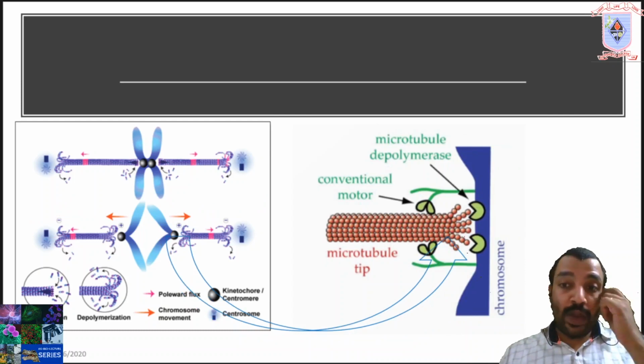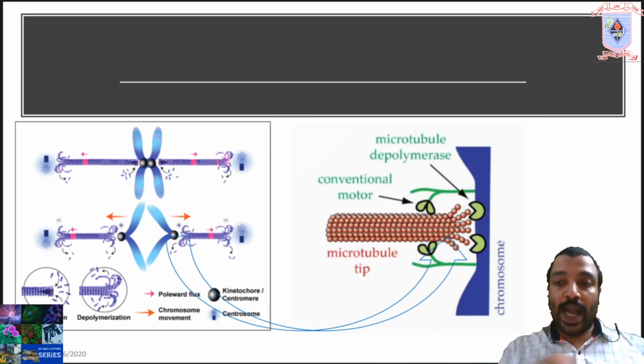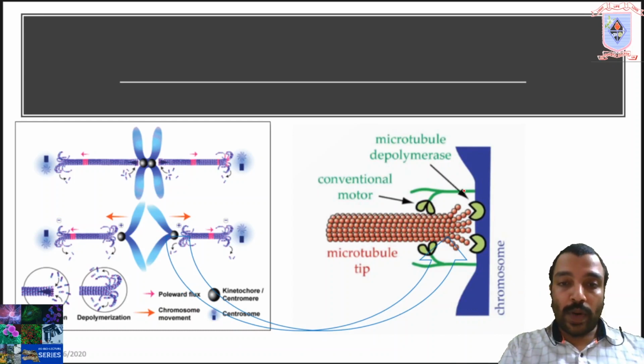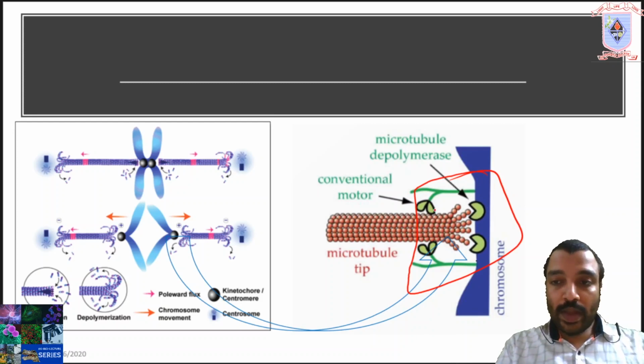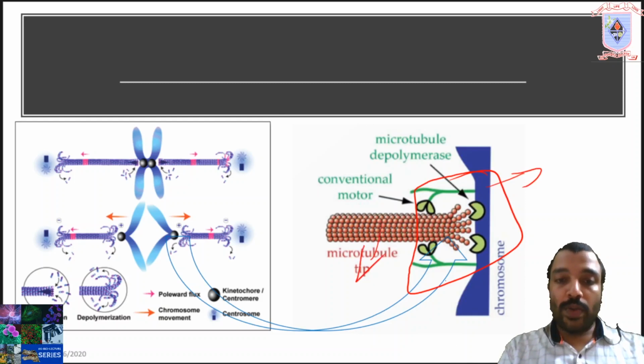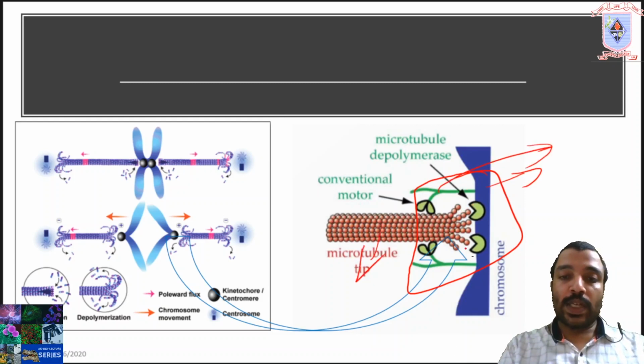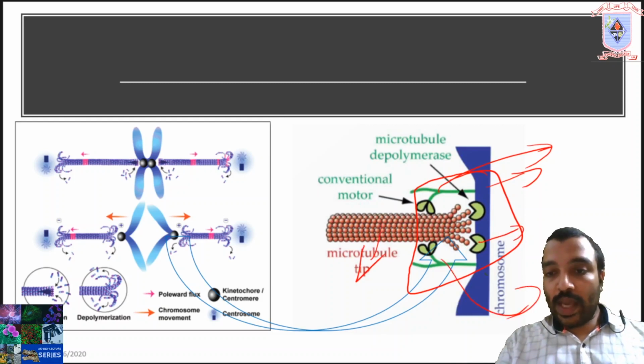What is the beauty? We already discussed the attachment of the kinetochore protein. Look at this area. The attachment of the kinetochore protein is not with the very last monomers. This is the kinetochore, this is the microtubule, and these are the specialized kinetochore proteins, the green ones.